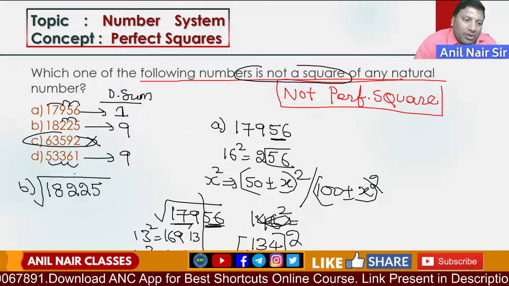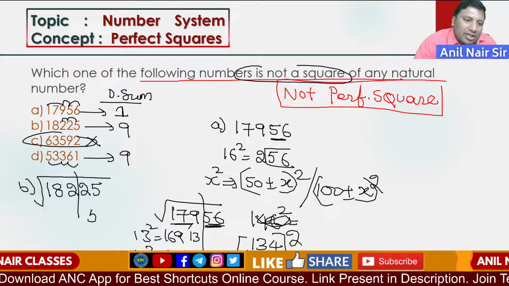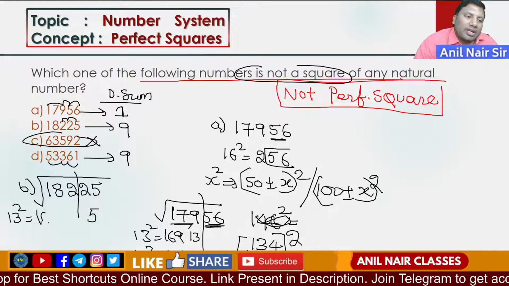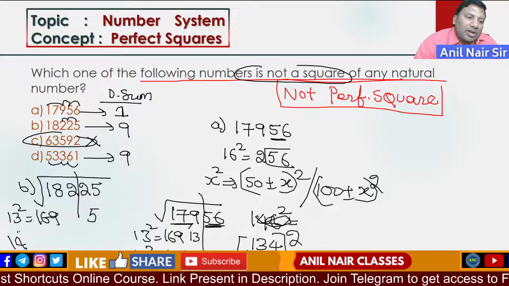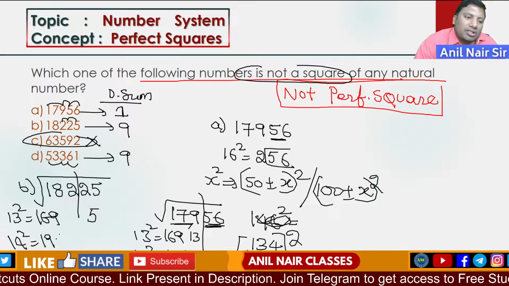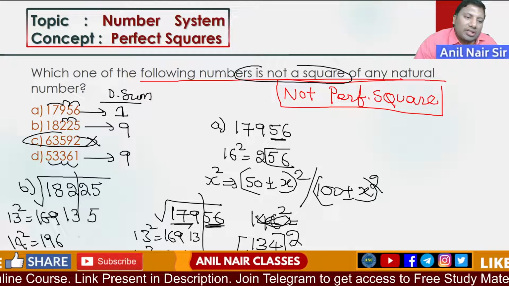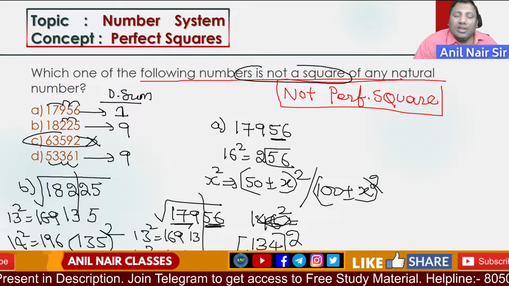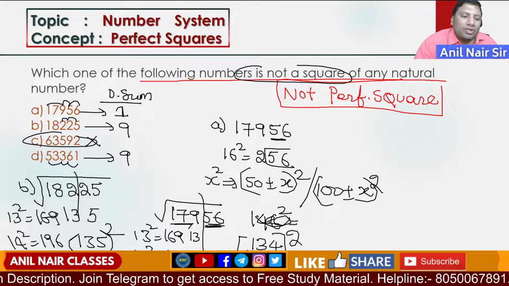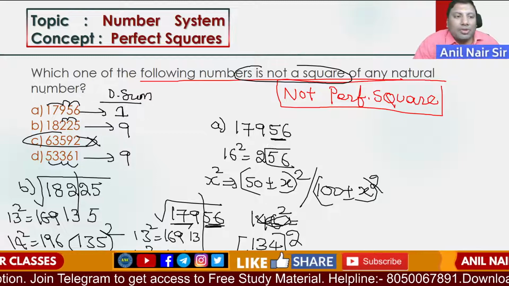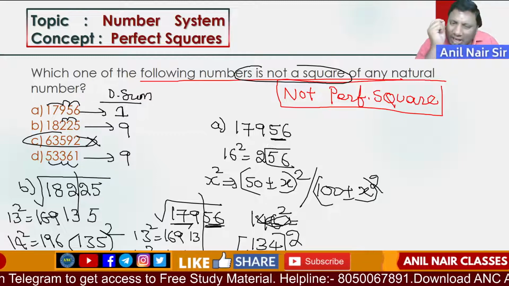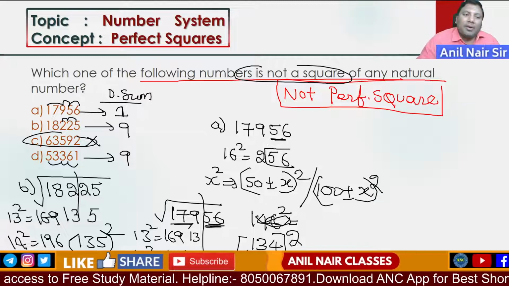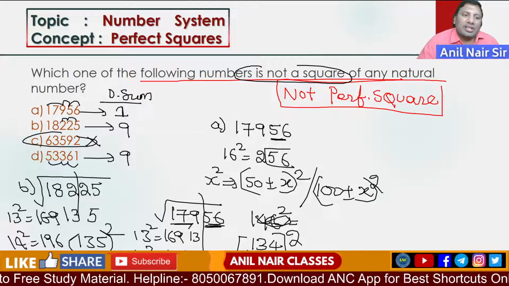The square root of 18225: 5 square is 25. 182 lies between 13 square, which is 169, and 14 square, which is 196. So it is 135. 135 whole square: 5 square is 25, and 13 into 14 is 182, giving 18225. Even if you do the square, you will get the answer. Very, very good problems where we are using the properties of a perfect square. I hope the logic is clear.